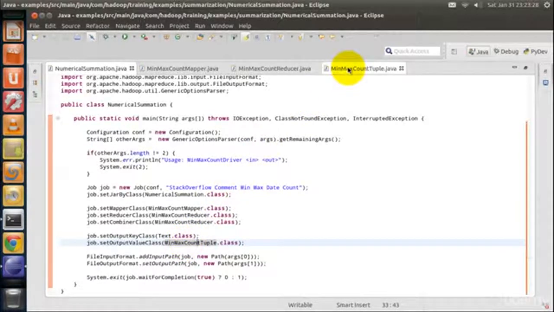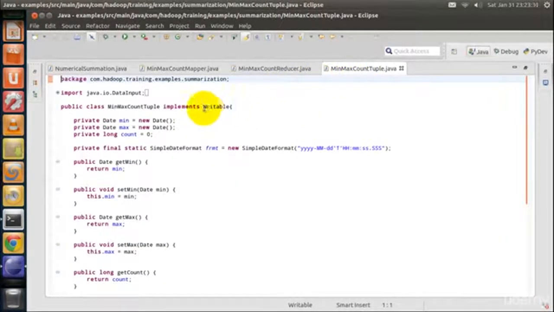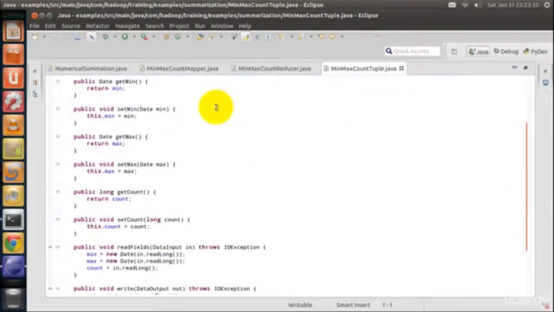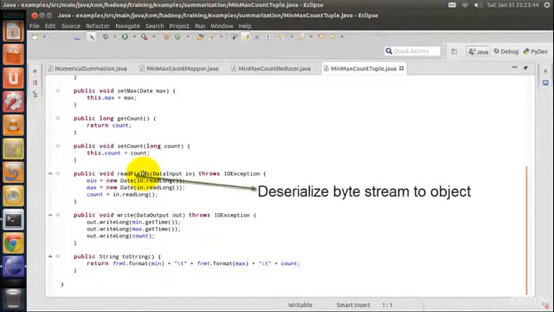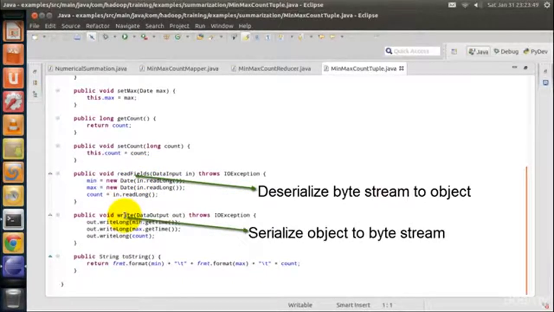Also, whenever a custom data type is written for the keys and values, the Writable interface has to be implemented. After implementing the Writable interface, the readFields function and the write function have to be overridden. The readFields function deserializes a byte stream to objects, and the write function serializes objects to a byte stream.